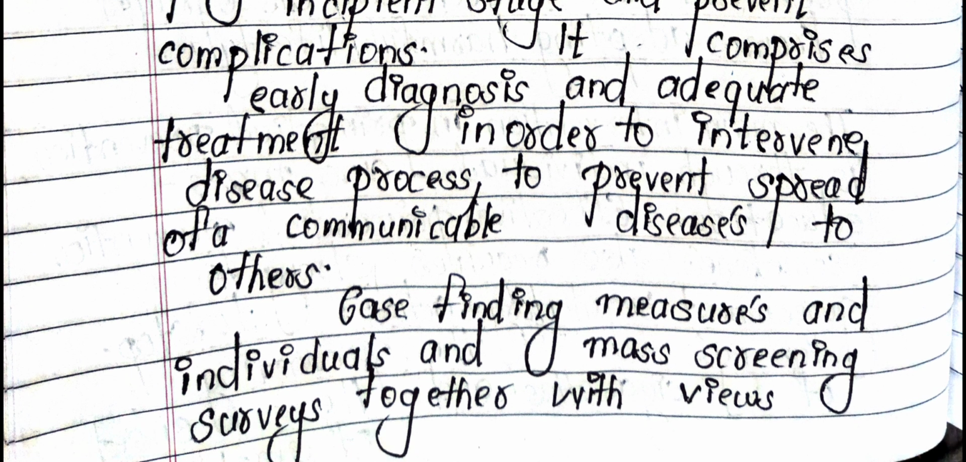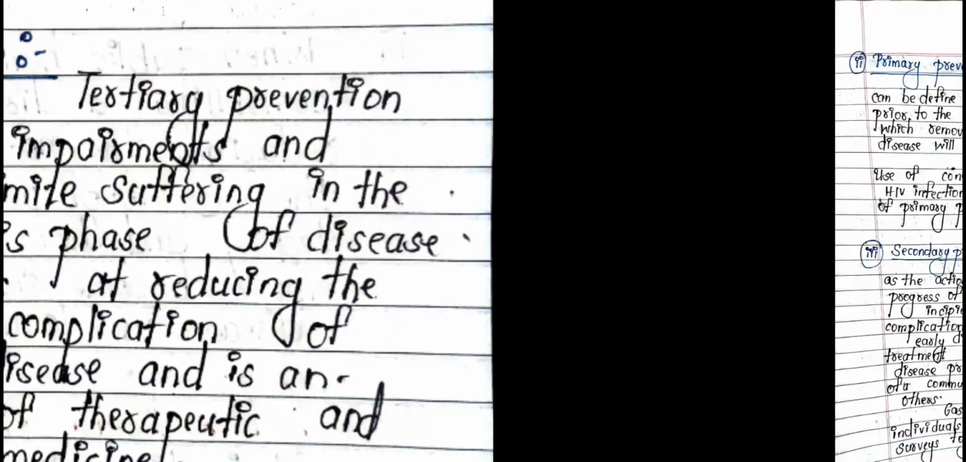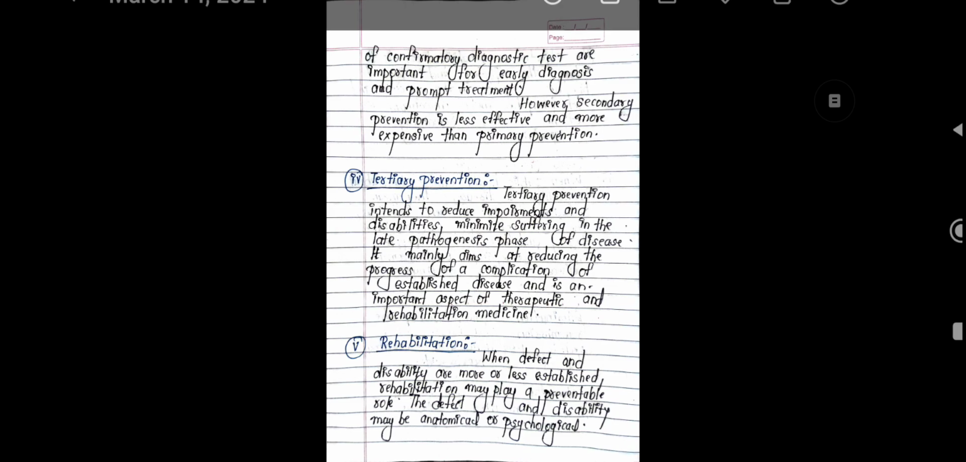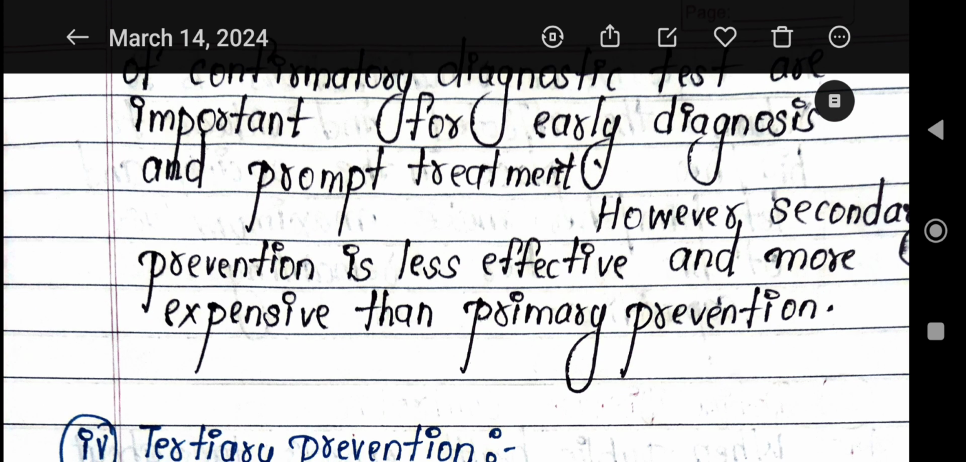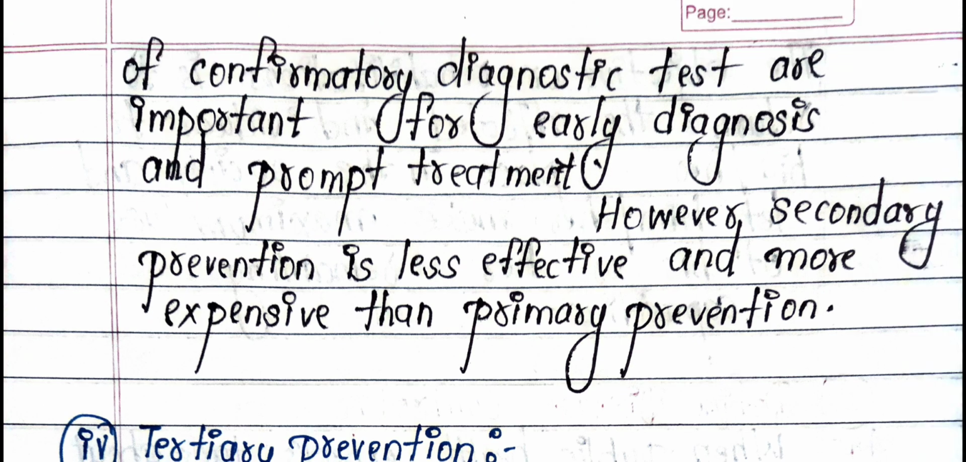Case finding measures and individual and mass screening surveys, together with confirmatory diagnostic tests, are important for early diagnosis and prompt treatment. However, secondary prevention is less effective and more expensive than primary prevention.